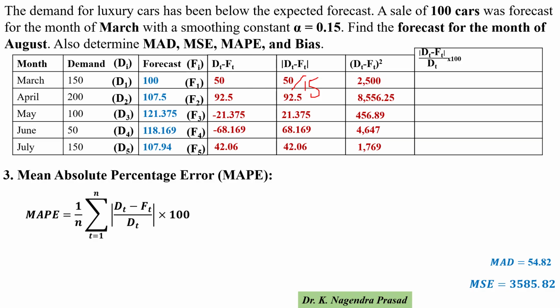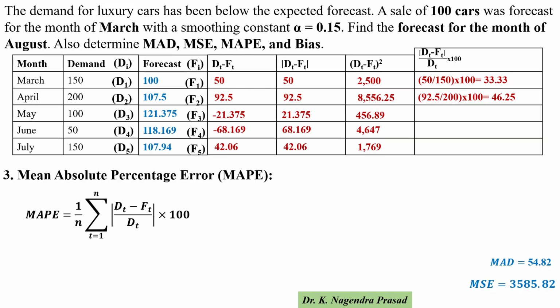So 50 by 150 into 100 is equal to 33.33. Similarly for April, 92.5 divided by 200 into 100, which is equal to 46.25.